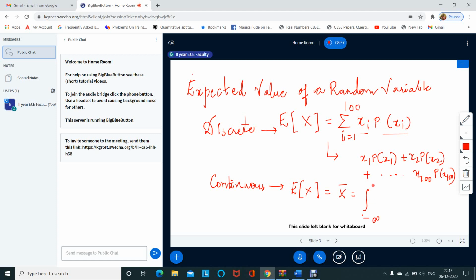From minus infinity to infinity, the same way I'll write x. And here I'll take the density function. If it is a continuous random variable, we have to take the density function into consideration. All the values from minus infinity to infinity: x into fx of x into dx.